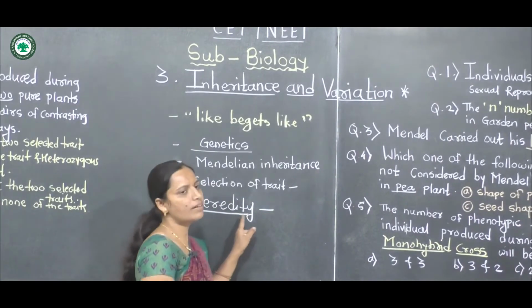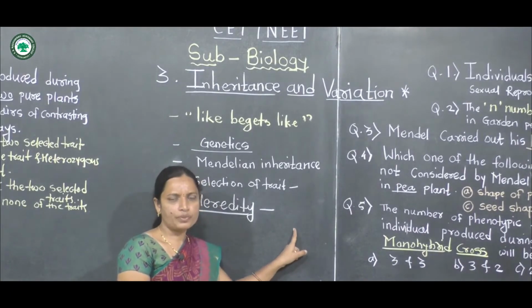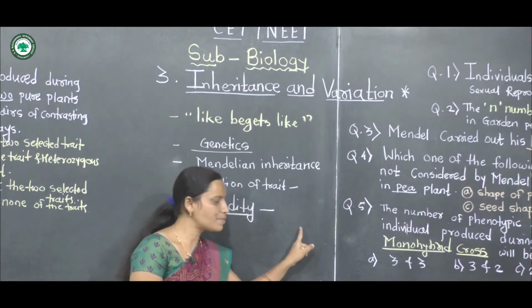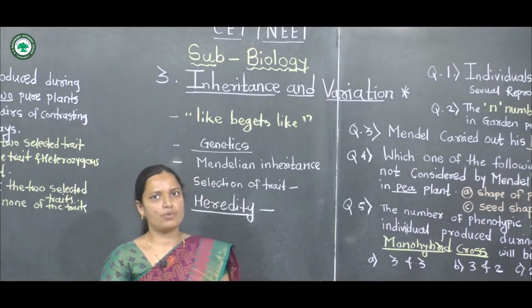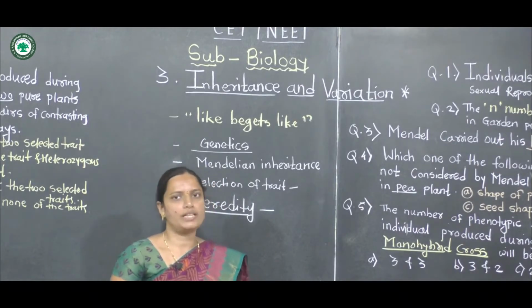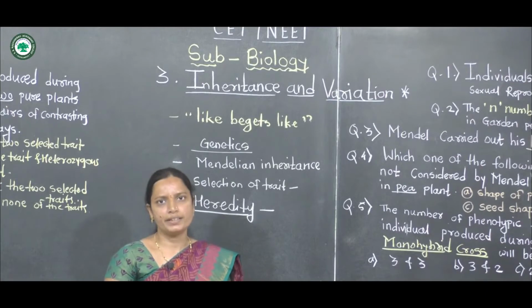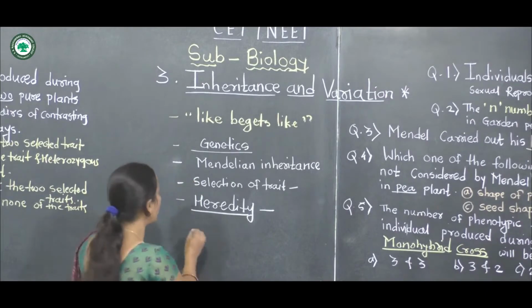Heredity means the transmission of characters or genetic information from one generation to the next generation. It is called heredity. And the next term is variation.